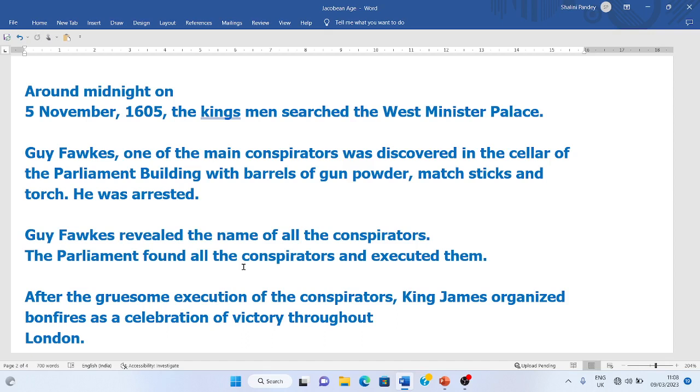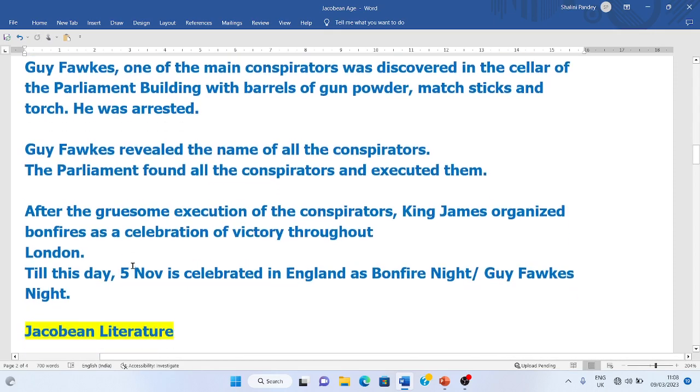So the king decided to execute Guy Fawkes, and Guy Fawkes was tortured for many days, and then he was executed. Finally, King James I announced that November 5th is going to be celebrated every year with bonfires and fireworks to symbolize the safety and security of the whole British nation and the whole British country. So that was the plot.